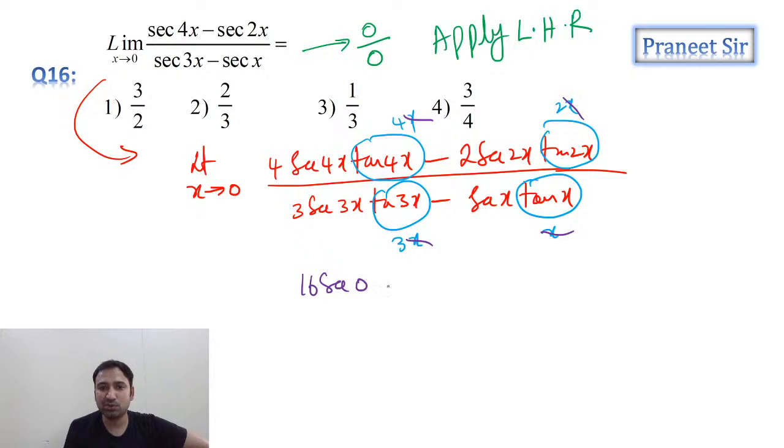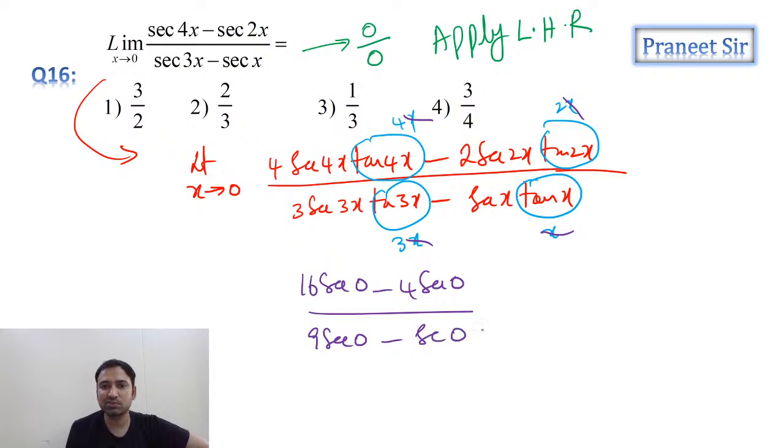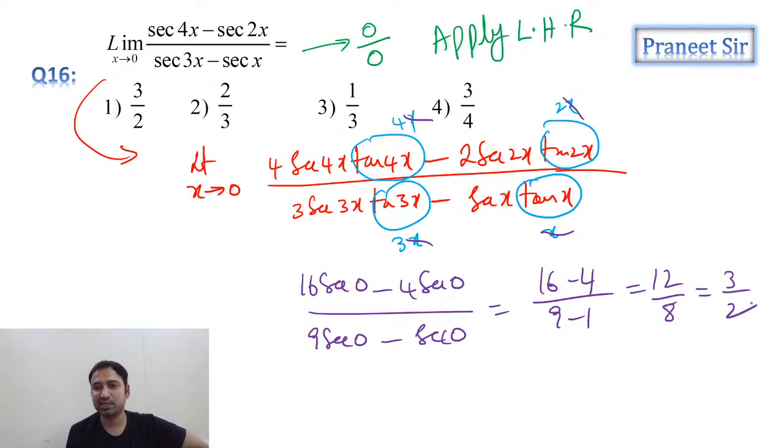16 secant 0 minus 4 times secant 0 by 9 times secant 0 minus secant 0, after applying limit. This is what we are getting guys. Secant 0 is anyway 1. So 16 minus 4 by 9 minus 1 we are getting, which is 12 by 8, which is 3 by 2. So first option is the answer, guys. Clear now? Not 2 by 3, 3 by 2. Got it? First option is the answer.